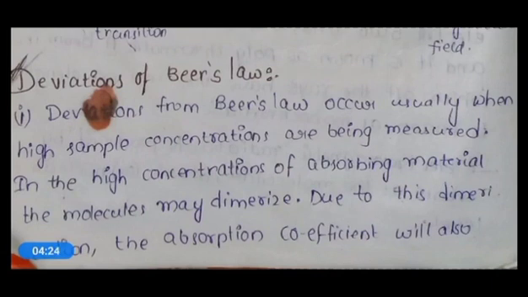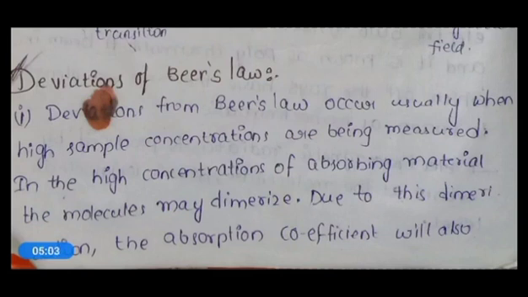That's why, while taking colorimetric values, we ask to pour the sample only to the half of the cuvette. There is no need of filling the complete cuvette. Only half of the cuvette should be filled.